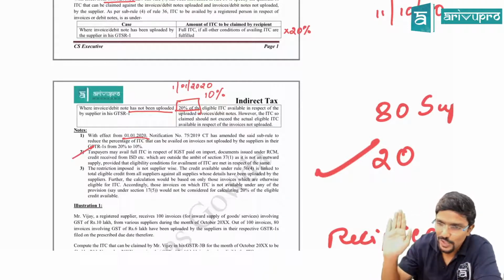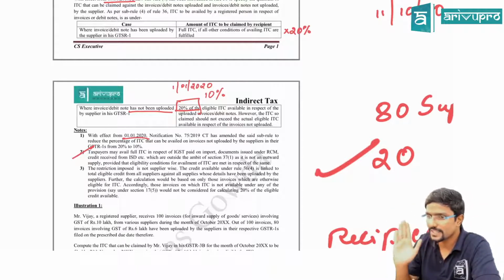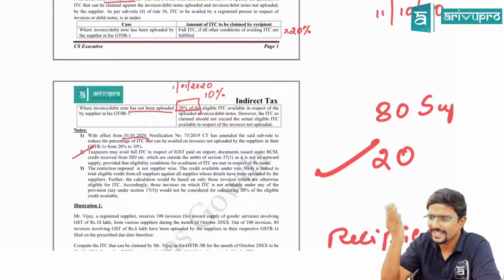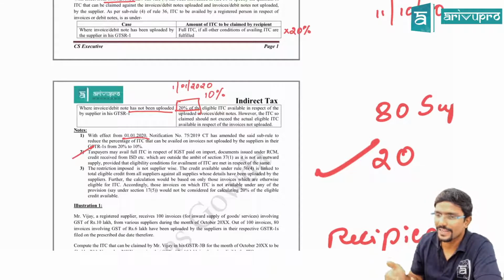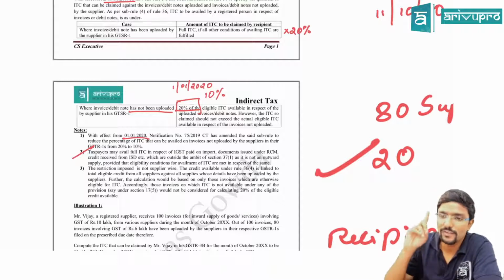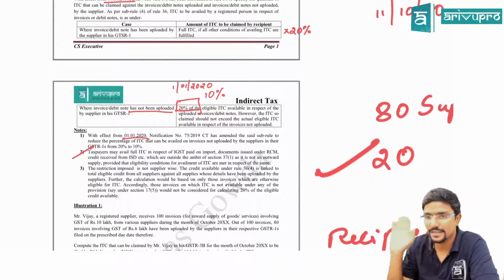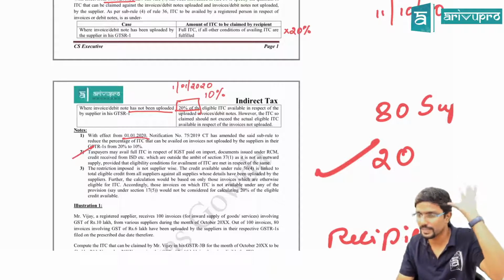No. For the importer who is paying IGST on its import, this restriction or condition is not applicable, because in that case GSTR 1 is not applicable, only because GSTR 1 has to be filed for outward supply. Here, no doubt, I am a recipient who is paying tax on my inward supply. Agree? But I am not a supplier, I am a recipient. So in case of RCM and import of any goods for which I am paying IGST, these restrictions or conditions are not applicable. That 10%, 20% thing is not applicable.